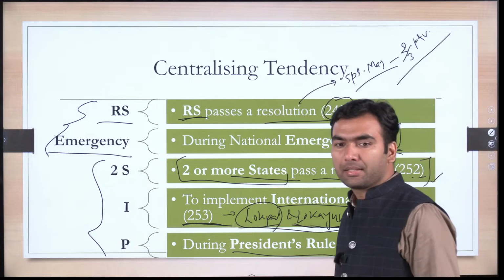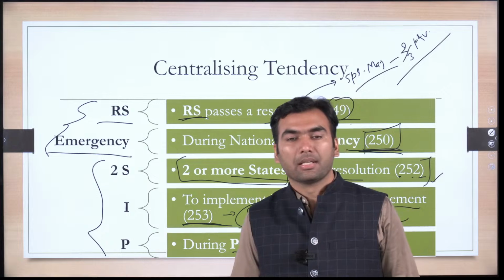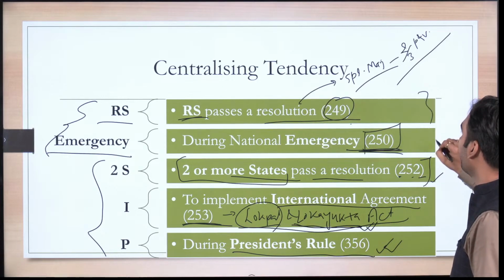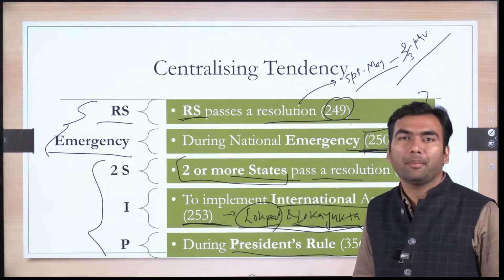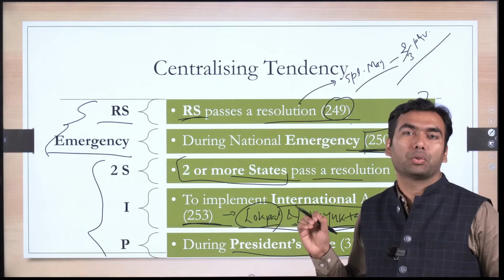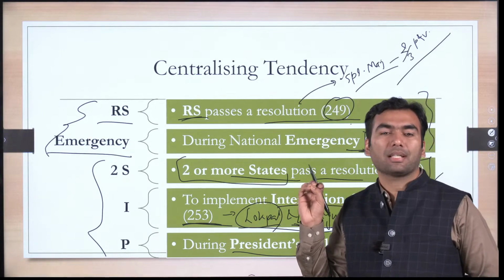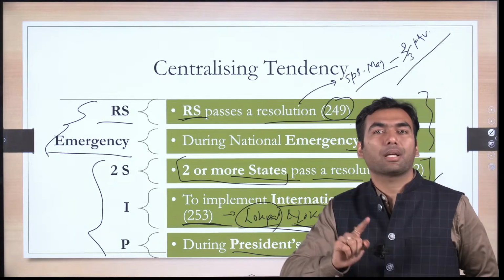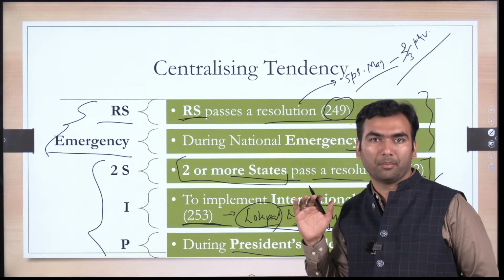Yes, but can extend. Yes means what? Forever. See, these are the first two scenarios. As such, parliament is not empowered to make laws, but there is an exceptional circumstance because of which parliament has to make law, or has to enter into the domain of a state government.